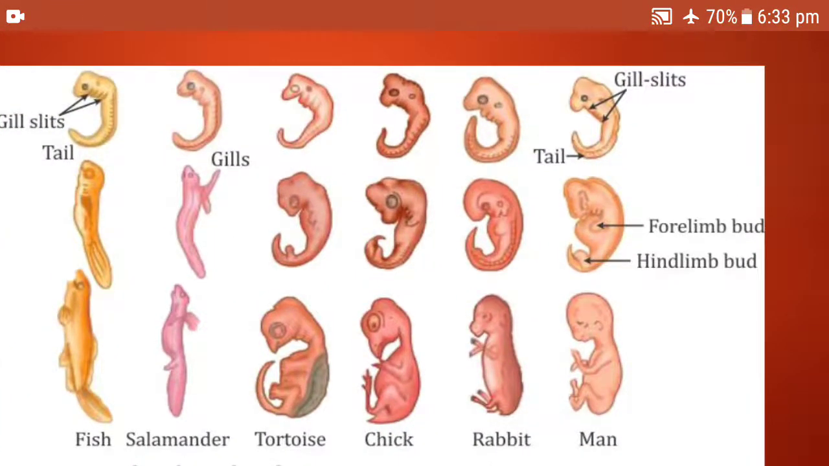If you want to view this, you can view this. You see the similarities. First is the fish, how the fish embryo has developed. Second is the salamander, then tortoise, then chick, then rabbit, and then mammal. What do you see in the first row? All have the gill slit and the tail. Even the man embryo has the tail and the fish embryo has the tail. That shows how evolution takes place. Forelimbs, hind limbs, they are all present in all animals.